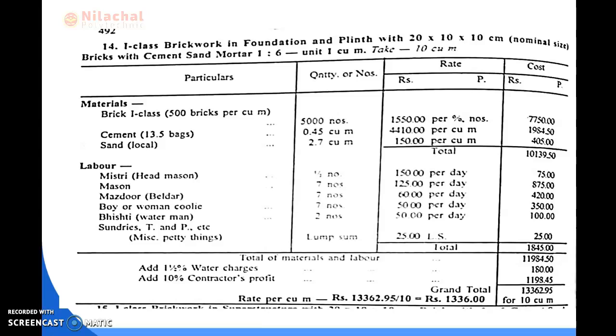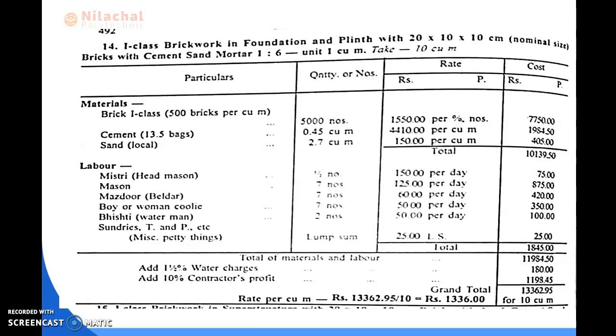Cement required is 0.43, which we consider as 0.45, and the sand used is 2.7. Here the cement needs to be converted into bags. We know 0.45 cubic meters is equal to 13.5 bags.